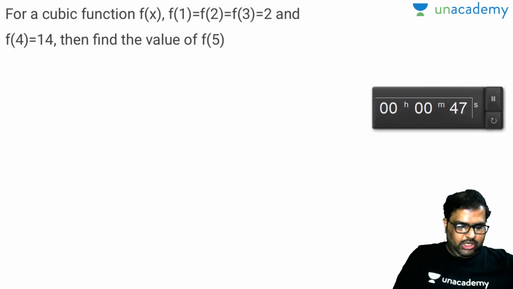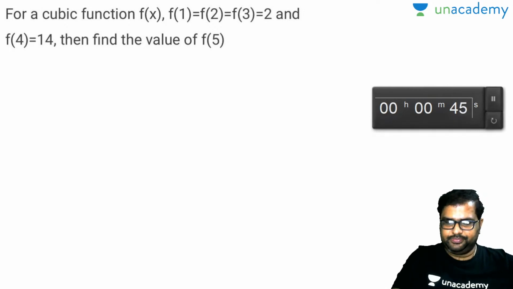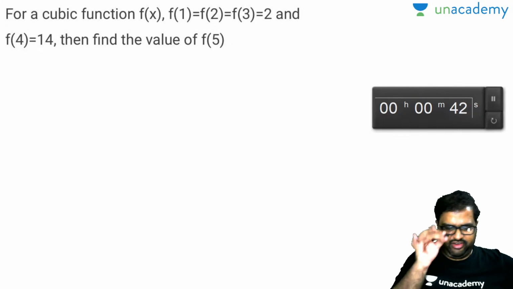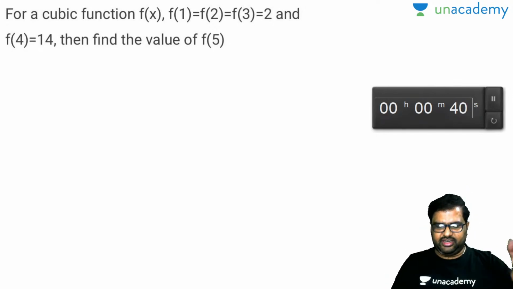So what about this question? How to solve this? Any idea? That's an easy one, right? If any question comes from functions here, fatafat you can solve this.